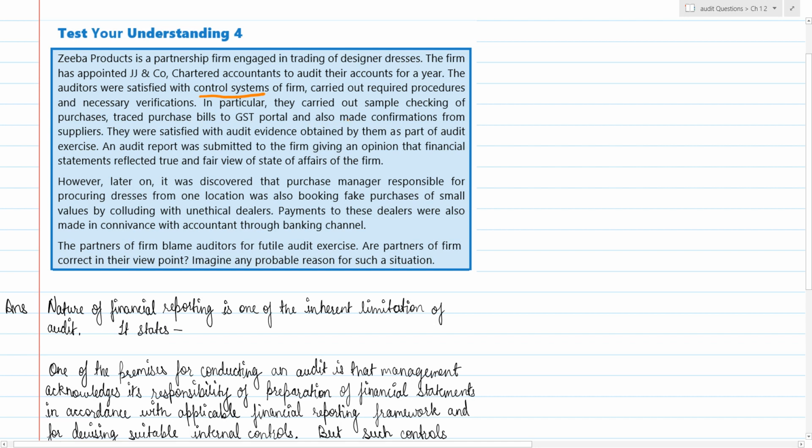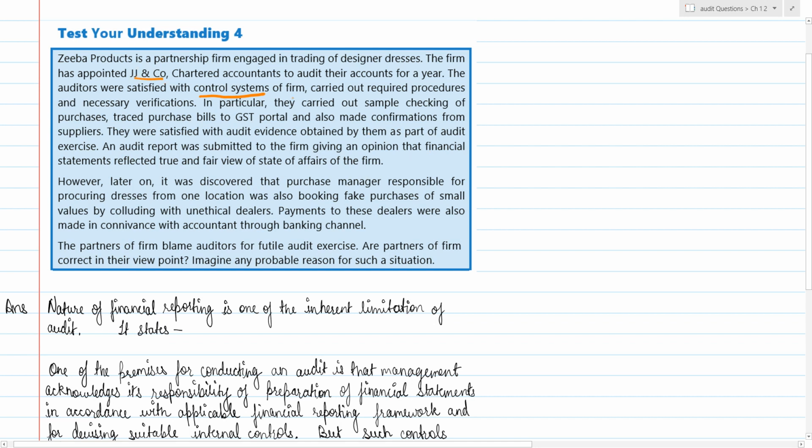In particular, they carried out sample checking of the purchases, trade purchase bills to the GST portal, and also made confirmations from suppliers. They were satisfied with the audit evidence obtained by them as part of the audit exercise, and an audit report was submitted to the firm giving an opinion that the financial statements reflected a true and fair view of the state of affairs of the firm.